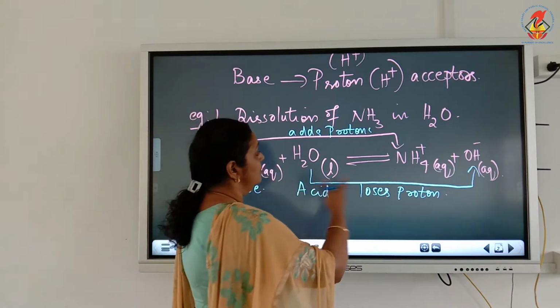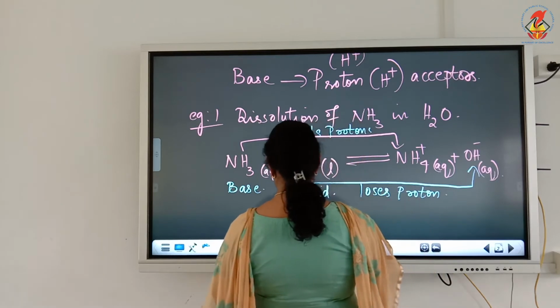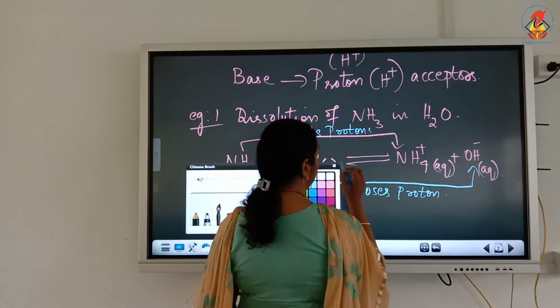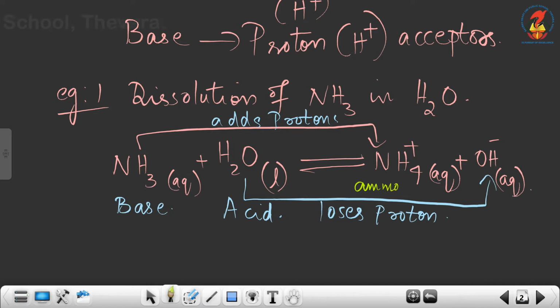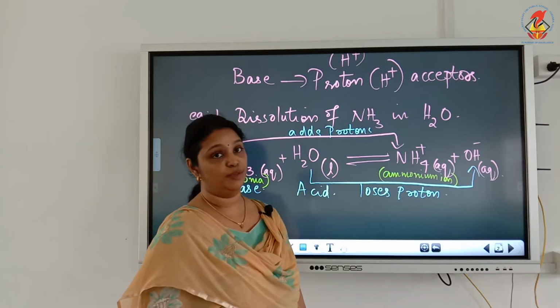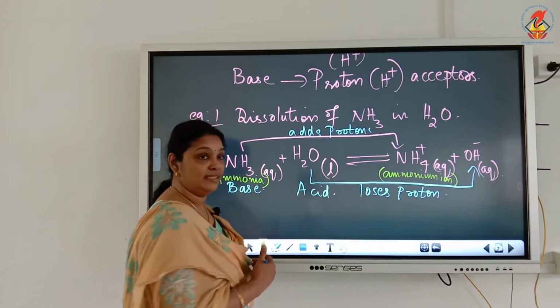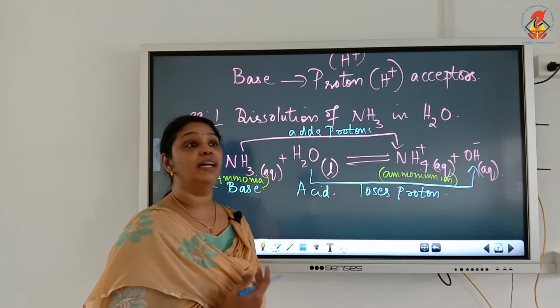Now the product formed is NH4 plus, and the name of NH4 plus is ammonium ion. NH3 is ammonia, and OH minus is hydroxyl ion. So the products formed are NH4 plus and OH minus. So you can see in the forward reaction ammonia acted as the base and H2O acted as our acid.